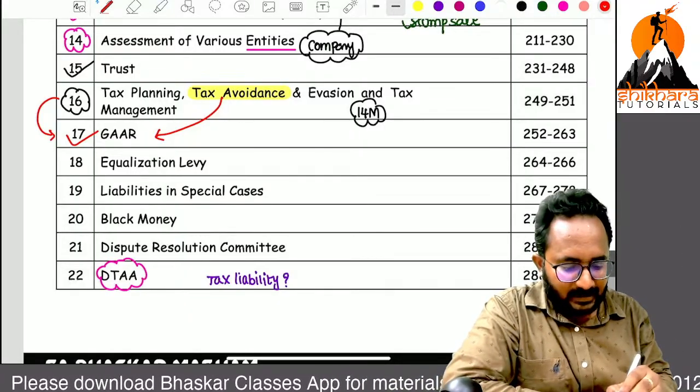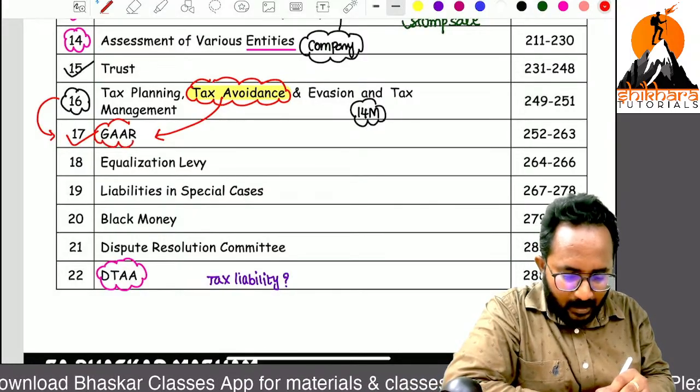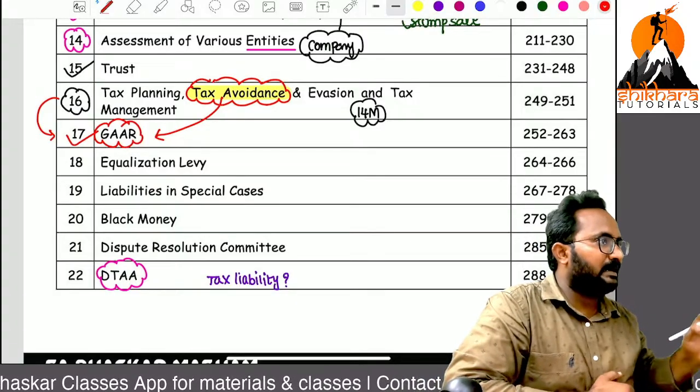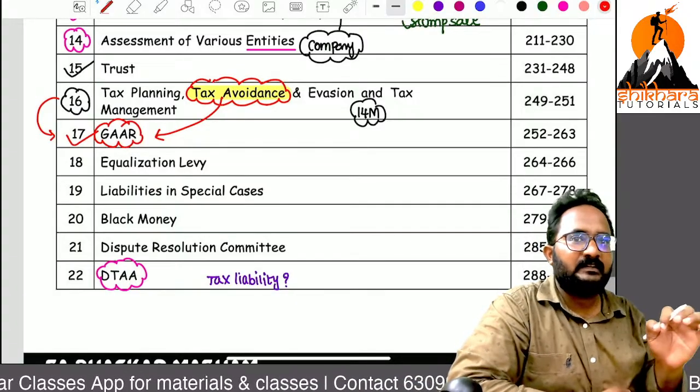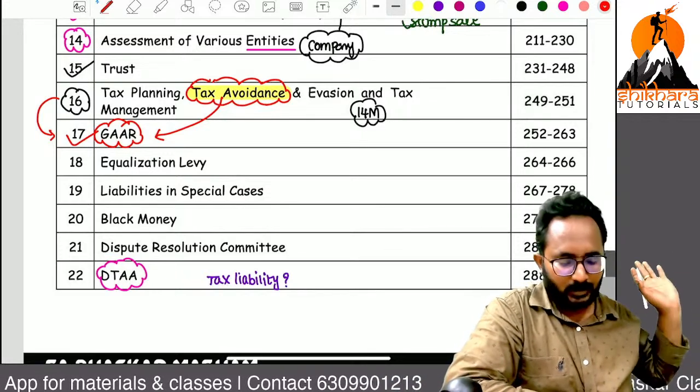What are the two concepts that are linked? Tax avoidance is always linked with which concept? GAR. In order to prevent tax avoidance, we have the general anti-avoidance rules. Now,